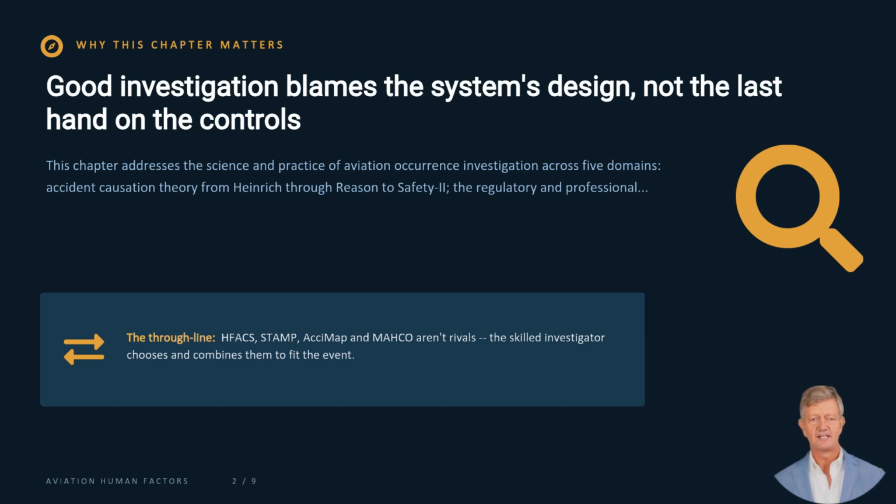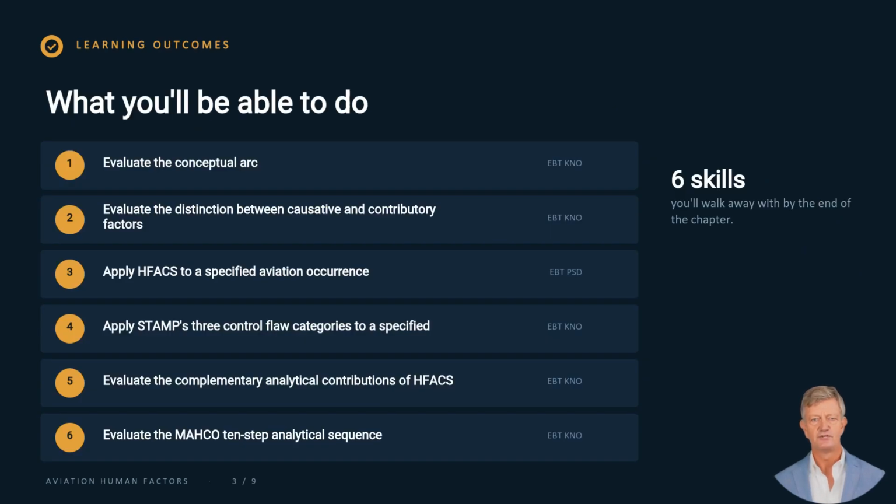HFACS, STAMP, AcciMap and MAHCO are not rivals. The skilled investigator chooses and combines them to fit the event. By the end of the chapter, you will be able to evaluate the conceptual arc of accident causation theory, distinguish causative from contributory factors, apply HFACS to a specified occurrence, apply STAMP's 3 control floor categories, evaluate the complementary contributions of HFACS and systems methods, and evaluate the MAHCO 10-step analytical sequence.